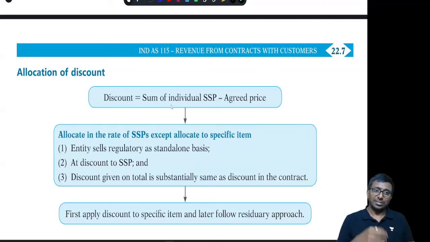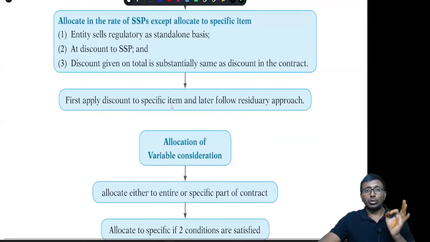When the entity regularly sells B and C on a standalone basis at a discounted price, and the discount given on the total is substantially the same as the discount given when you have purchased A plus B plus C, what is the amount of discount I have given? That is approximately the same amount. If you have sold only B and C, under that circumstance, the discount should be allocated to only B and C, but not to the entire contract.